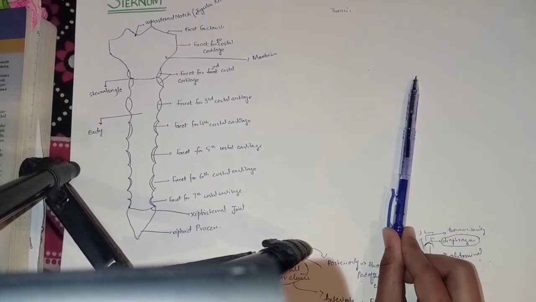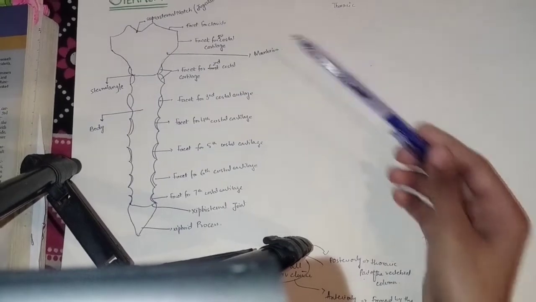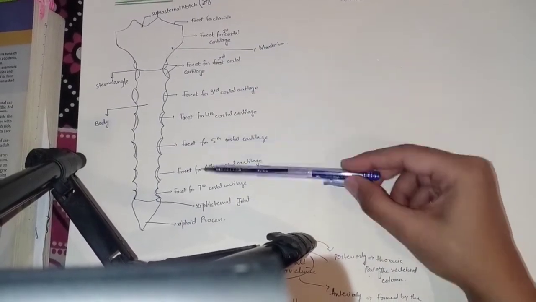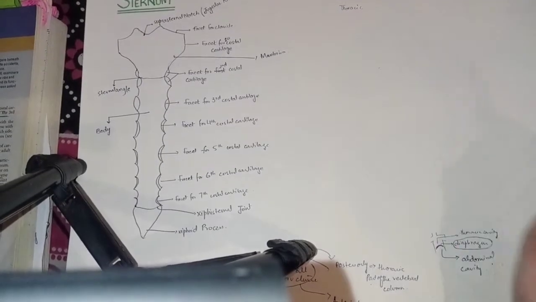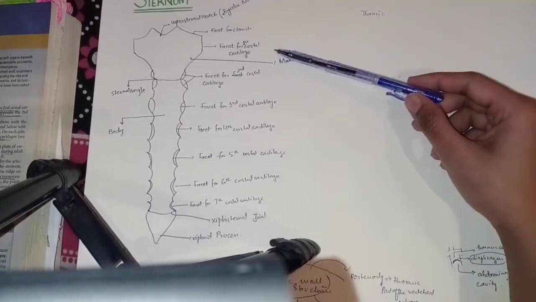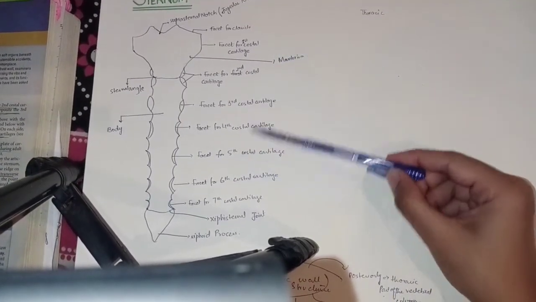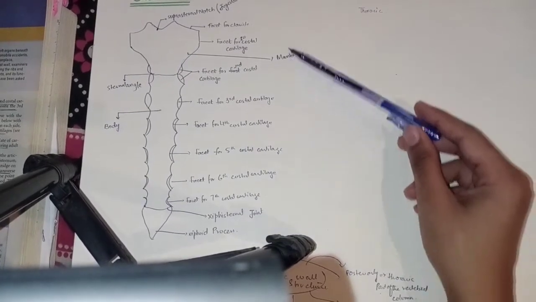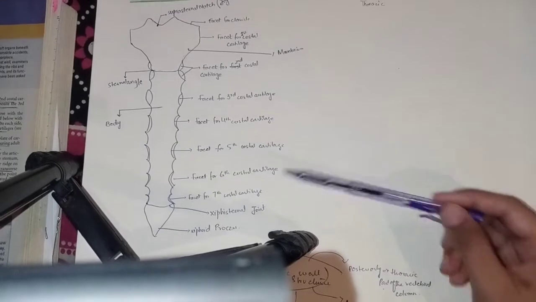It is a flat bone that can be divided into 3 parts. First part is the manubrium, second part is the body of the sternum, and third part is the xiphoid process. So this is all about the sternum.